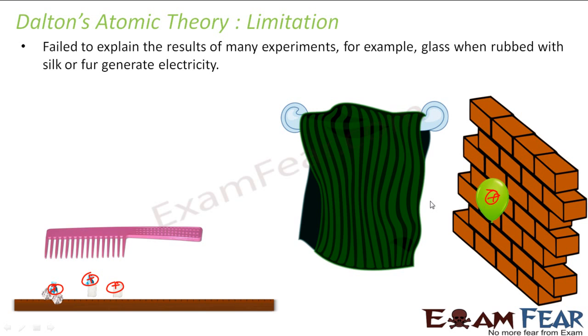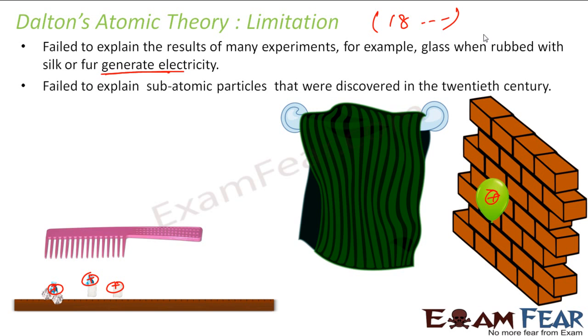Now the question was, where is the charge coming from? Because we were able to generate electricity at that time also. This is something in the 1800s era only. People observed that when you rub something, you get charged, and something gets attracted. From where does the charge come? When this guy is telling that the atom is indivisible and doesn't have any charge, from where is the charge coming? Now Dalton was speechless. He didn't have any answer, and that was one of the limitations of Dalton atomic theory.